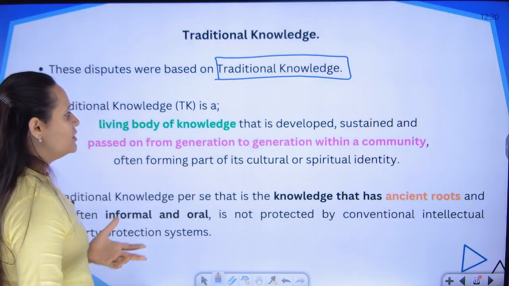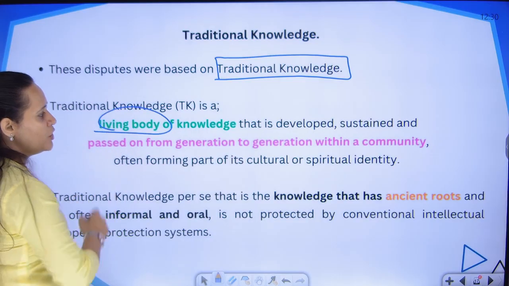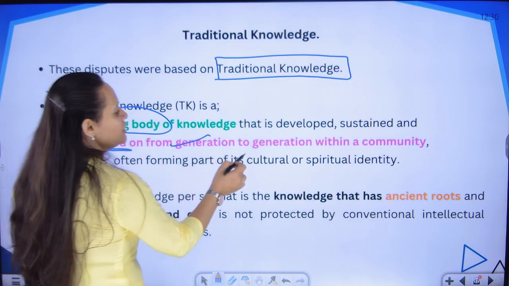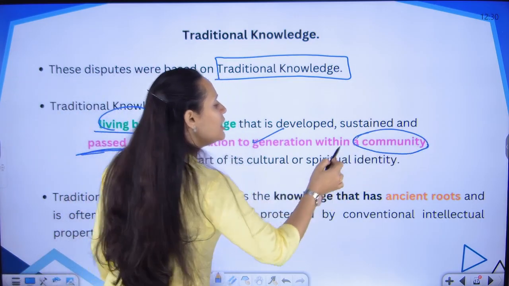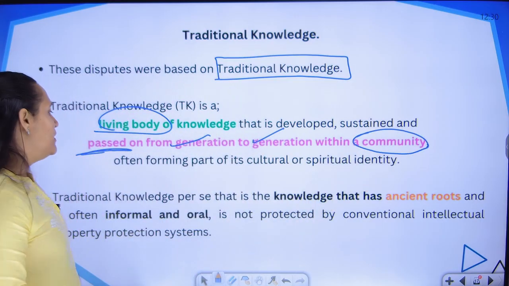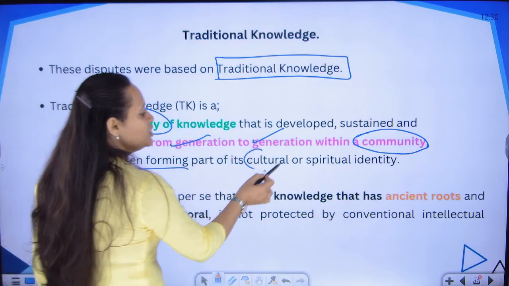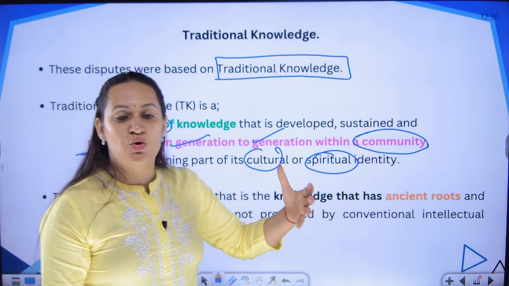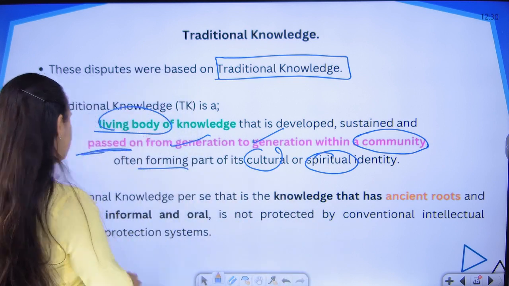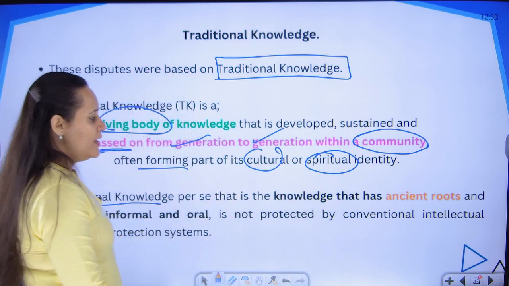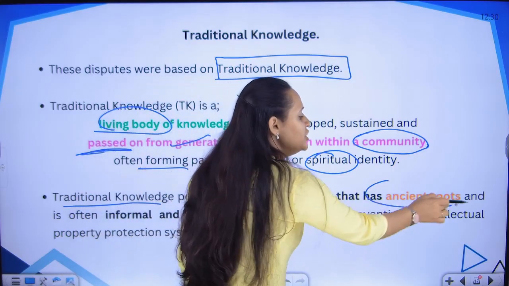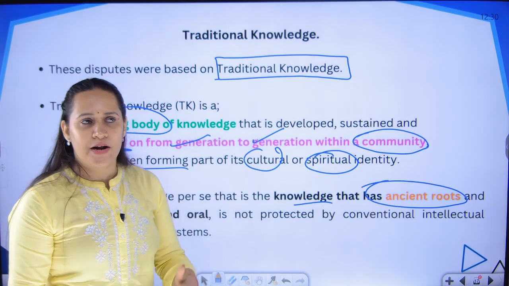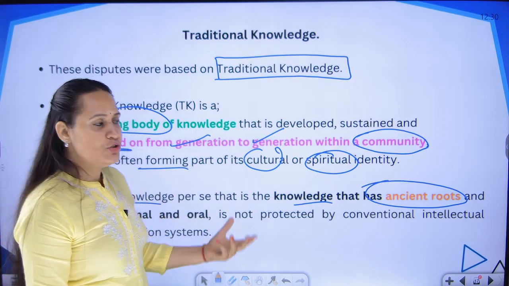Okay, so what is traditional knowledge? It is a living body of knowledge that is developed and sustained, and it is passed on from generation to generation within a particular community, locality or family, which forms a part of cultural and spiritual identity. It is our culture, it is our identity. We are known to do certain things. Traditional knowledge is knowledge that has ancient roots. Thousands of years back these practices were going on, and they have been passed on from generation to generation.